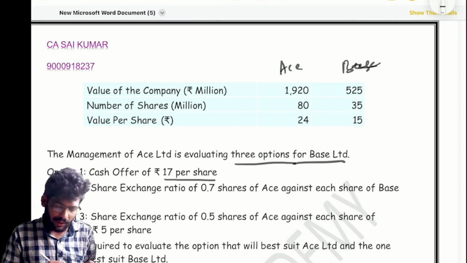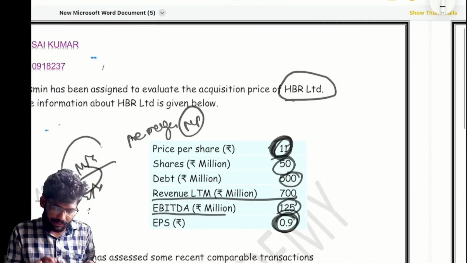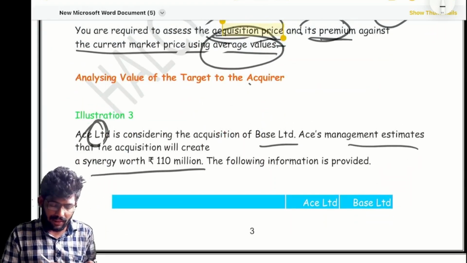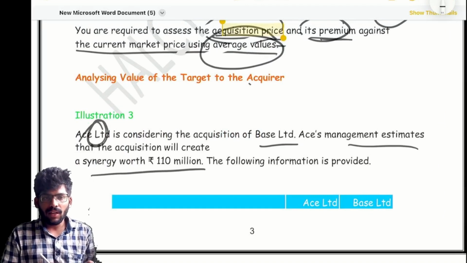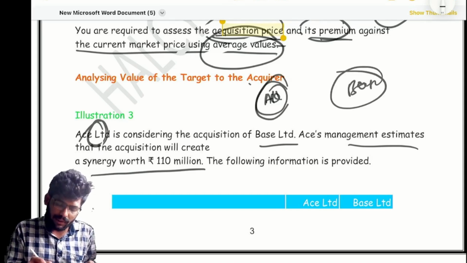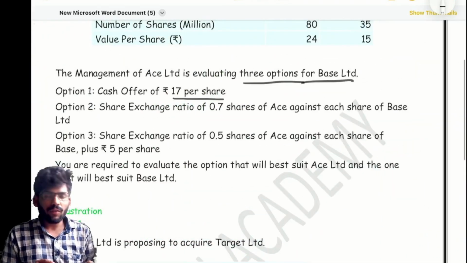Cash offer, 17 rupees per share. So A Limited offered. Who is the acquirer here? A Limited is considering the acquisition of B Limited. So A Limited is the acquirer. They are acquiring. So they are offering a cash offer of 17 rupees per share. Whatever the number of shares in B Limited, A Limited needs to pay 17 rupees for each share. That's it.